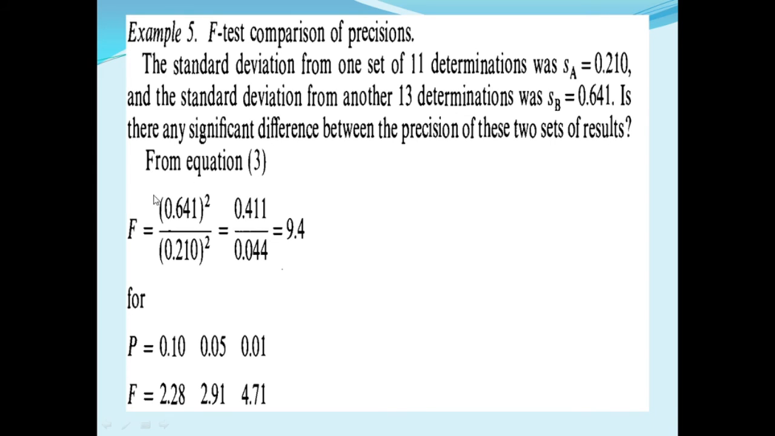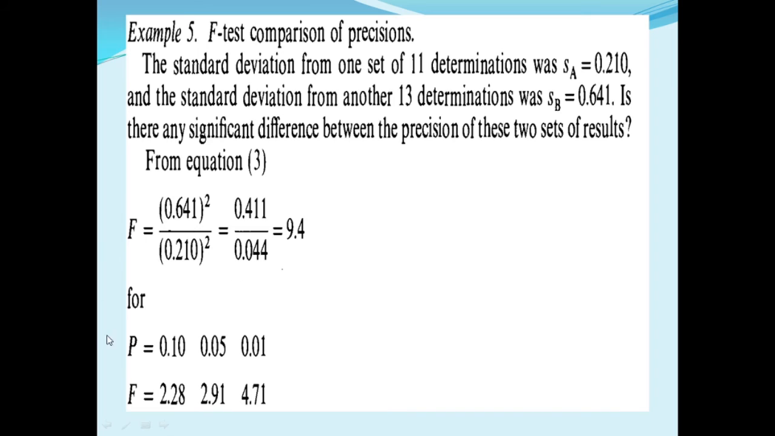From the F test equation, F is equal to SA square upon SB square, and as already told, the larger value is always the numerator. Here the larger value SB is 0.641 and the smaller value is 0.210. The larger value is always at the numerator and the smaller at the denominator. Therefore, 0.641 square upon 0.210 square gives a value of 9.4.